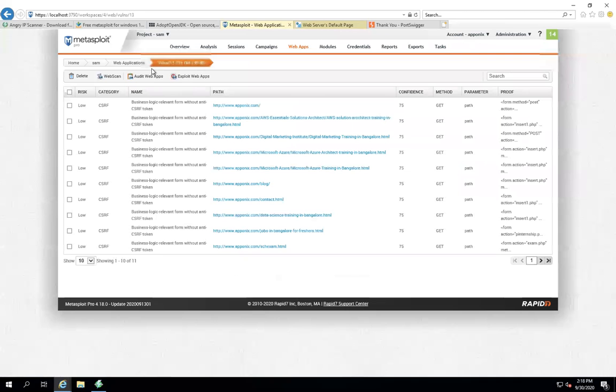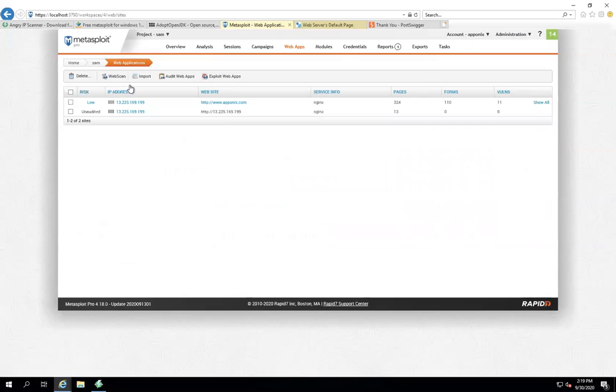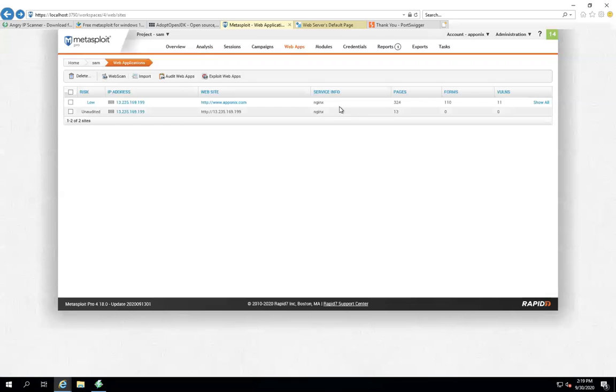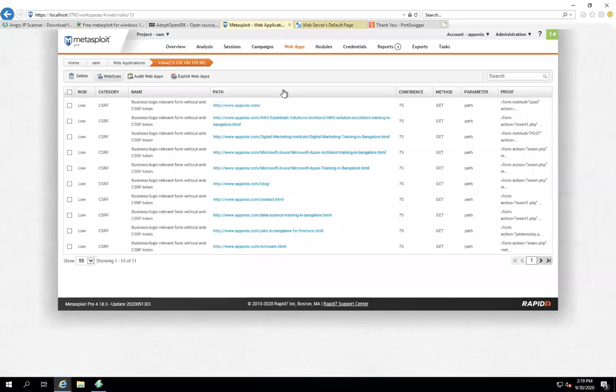See, these are the default vulnerabilities that are available. Once again, come back. See, these are the low risk. Click on this one more time. Meanwhile, I want to mention one more thing. See, they are using an Nginx server. How many web pages? 324. And forms, 110 forms. Level vulnerabilities, we can show all. It will show the complete list. Next,